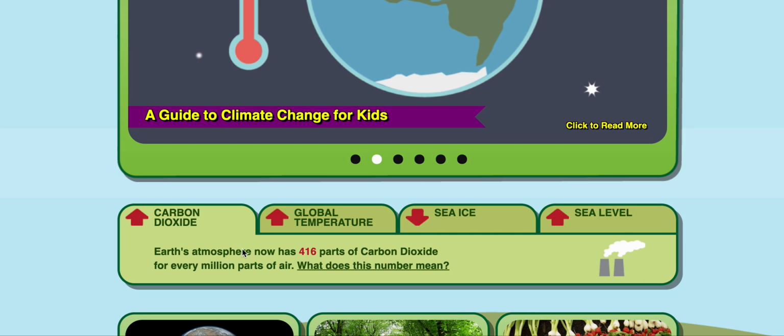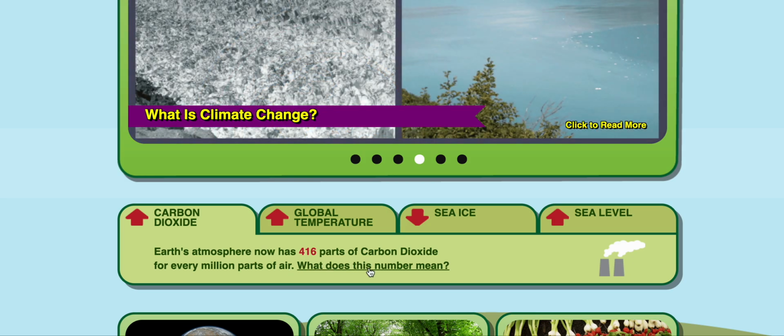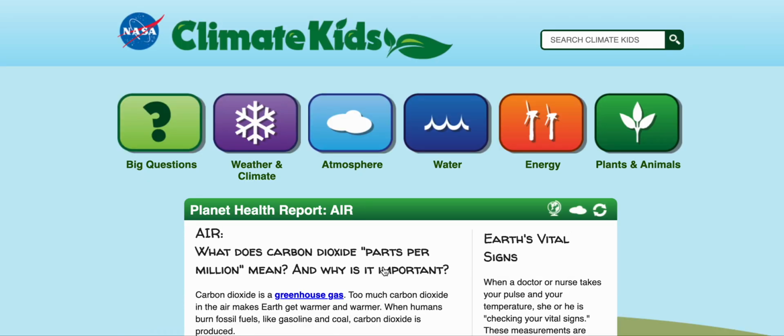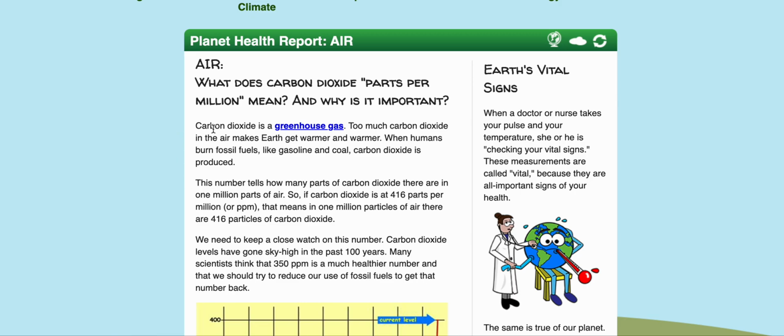It says Earth's atmosphere now has 416 parts of carbon dioxide for every million parts of air. What does this number mean? So we can click on that. Just waiting for it to move. There we go. Here's what it means. It says carbon dioxide is a greenhouse gas. Too much carbon dioxide in the air makes Earth get warmer and warmer. When humans burn fossil fuels like gasoline and coal, carbon dioxide is produced.